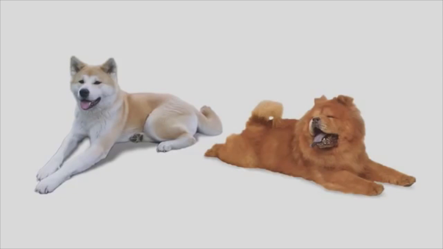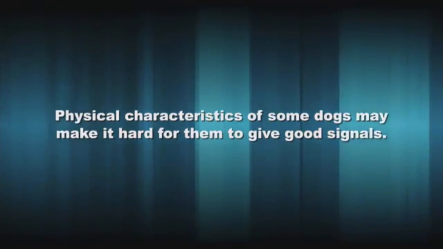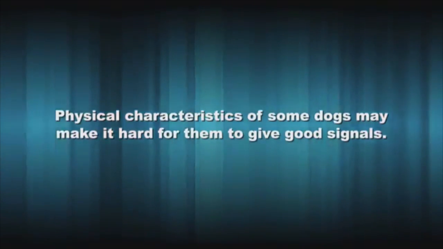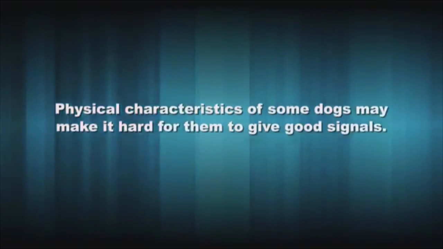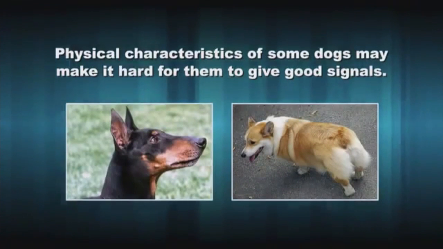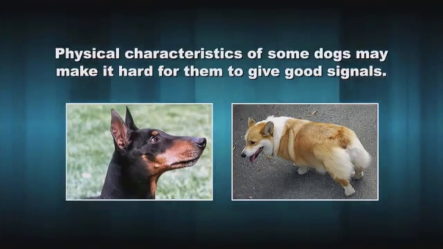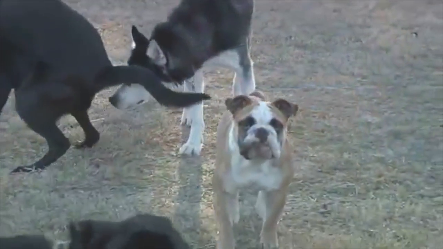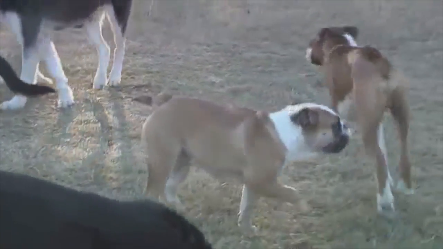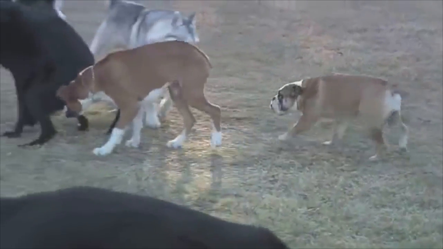Some breeds of dogs may have been selected not to give clear signals of their intentions, such as the fighting or protection dogs like Akitas or Chow Chows. The physical characteristics of some dogs may make it hard for them to give good signals. Dogs with cropped ears or without tails can't signal as well as those who do have those body parts. Dogs like bulldogs with very flat faces can also have trouble signaling their intentions to others.